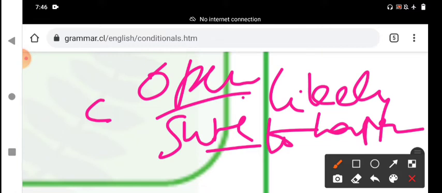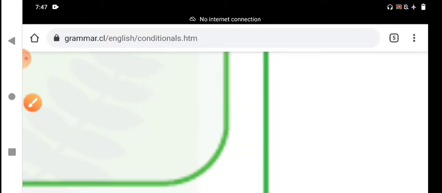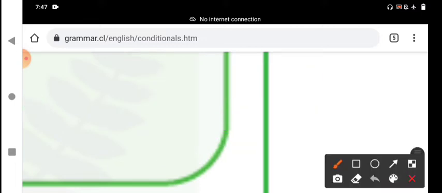That is more important, my dear students, in this type 1 condition. The condition will be expressed in the simple present tense, and the main clause should be expressed in the simple future tense.